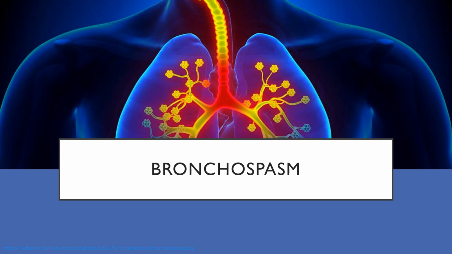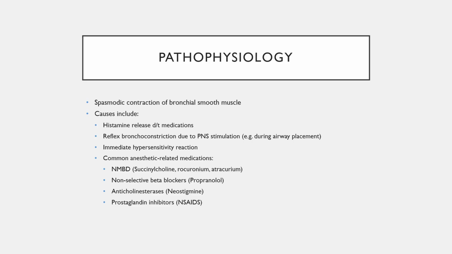So we'll move on to bronchospasm. Put simply, bronchospasm is a spasmodic contraction of the bronchial smooth muscle. Causes are multifactorial, including histamine release due to medications. It can be a reflex bronchoconstriction due to stimulation of the parasympathetic nervous system, such as occurs with airway placement and manipulation. It can be a hypersensitivity reaction, especially if they're having an anaphylactic type reaction.